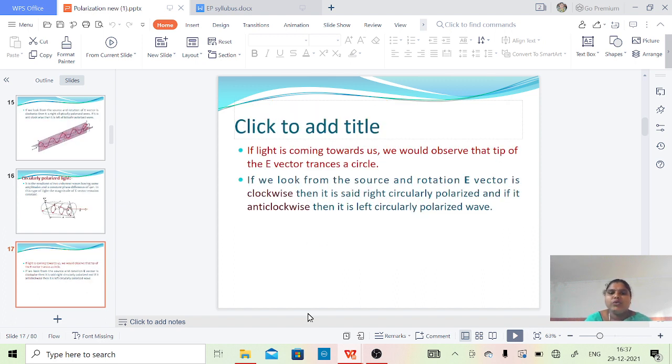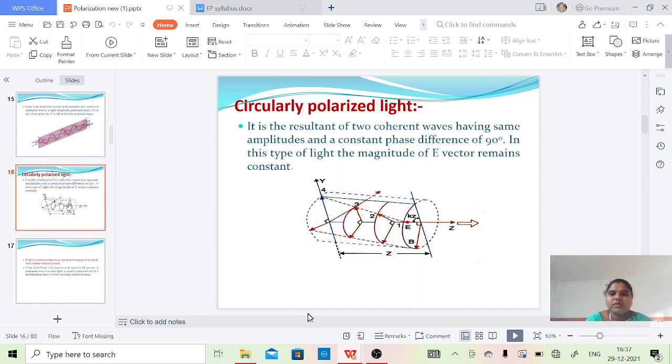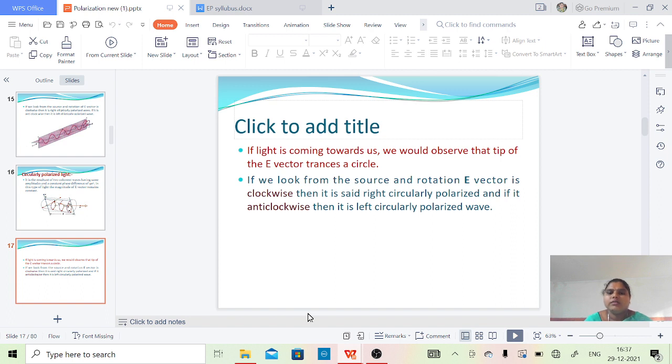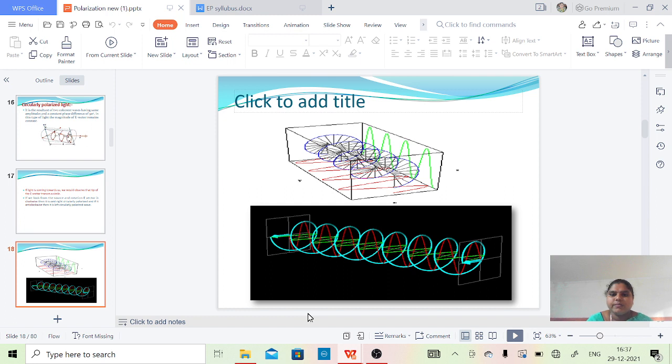If the light is coming towards us, we would observe that the tip of the E vector traces a circle. So see here, finally we are getting circularly polarized light. If we look from the source and the rotation of the E vector is clockwise, then it is said to be right circularly polarized, and if it is anti-clockwise, then it is said to be a left circularly polarized wave. Have you seen?